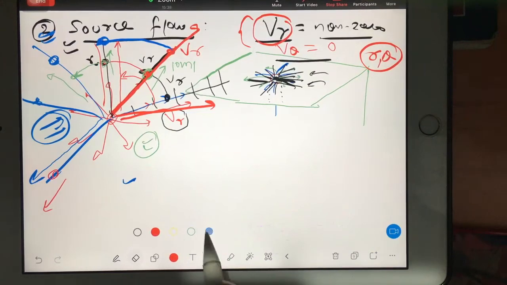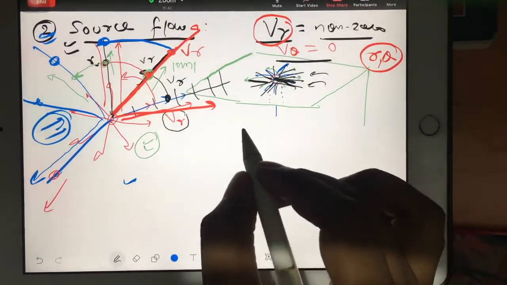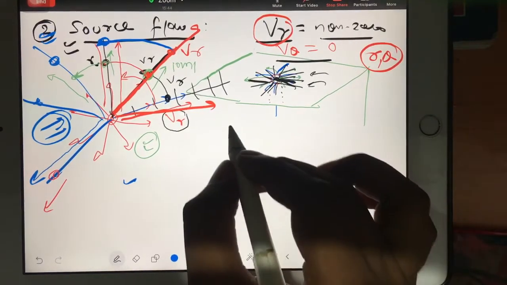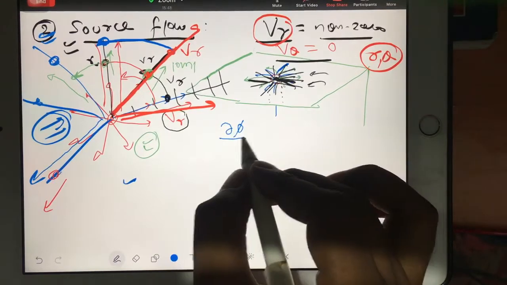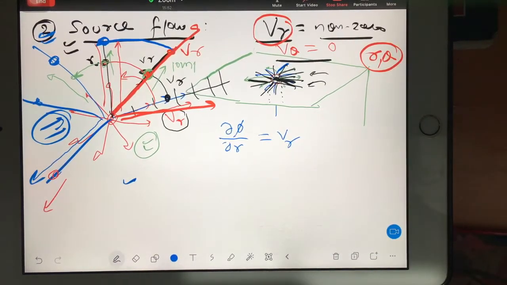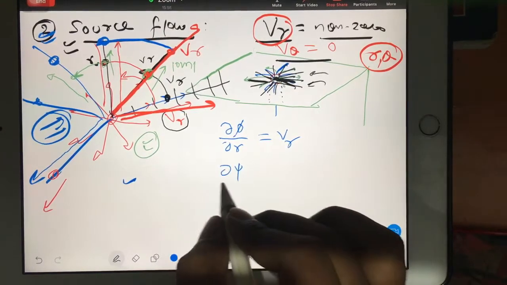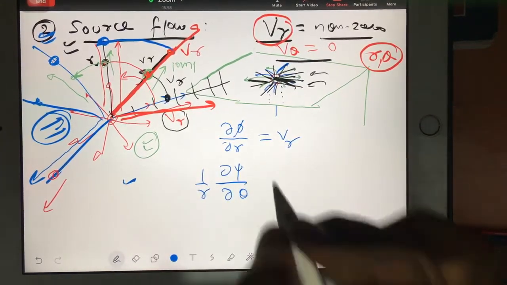Easy. You check out VR is non-zero for source flow. So first you should know the basic formula. The formula is very easy. One by one I am giving. Dou phi, when you differentiate for dou r, you get VR. And dou psi, when you differentiate for dou theta and you divide by r, then you get VR.